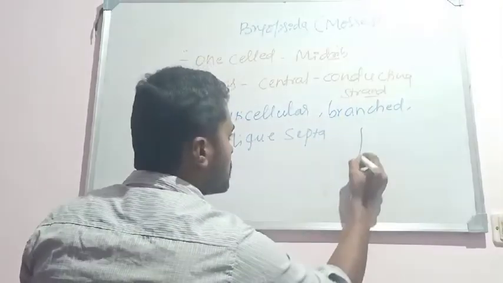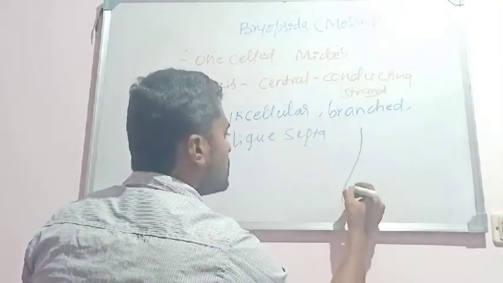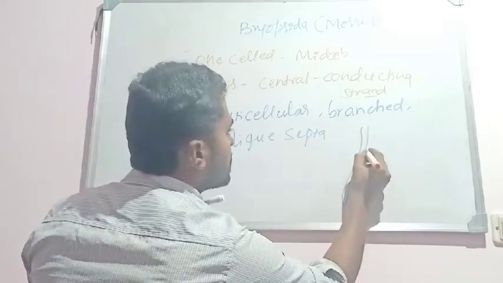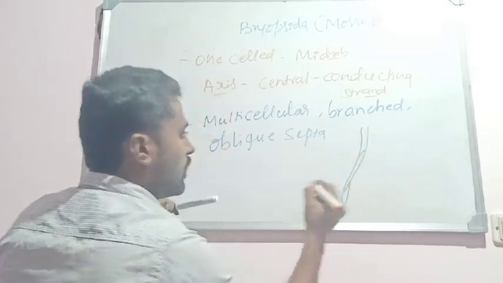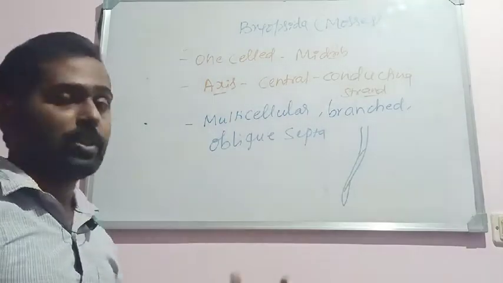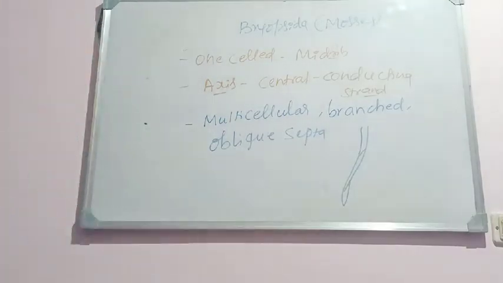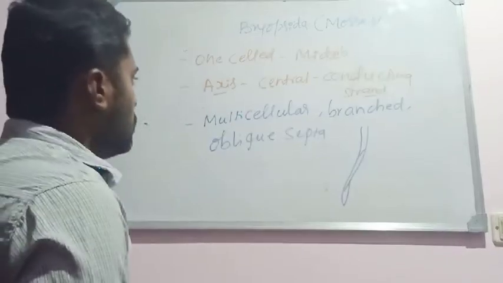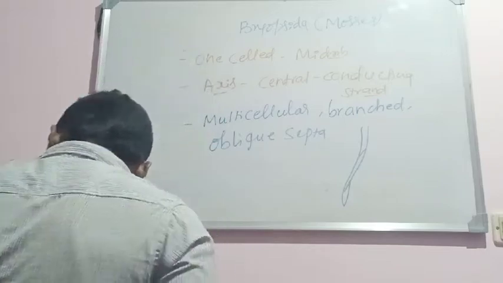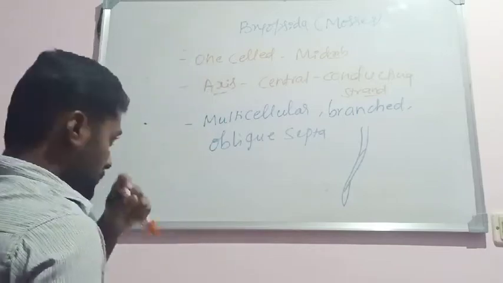It means rhizoids are just like this. That is the character of rhizoids of mosses. So rhizoids are multicellular, branched, and they possess oblique septa. So then the next properties.